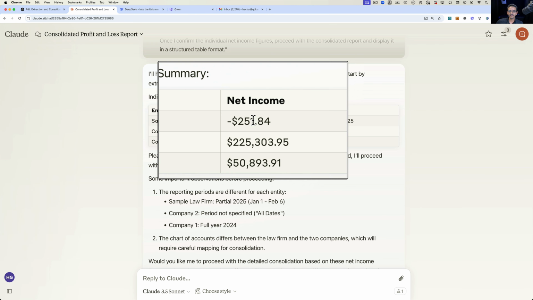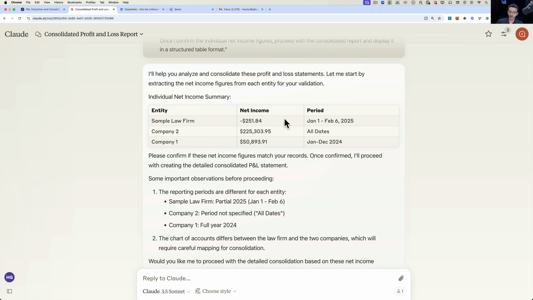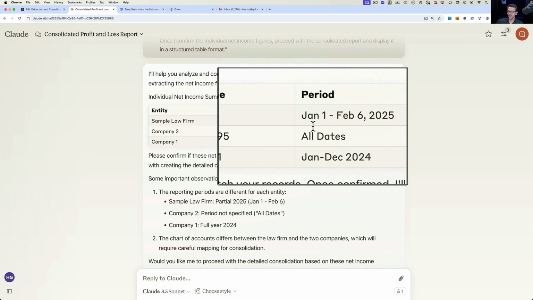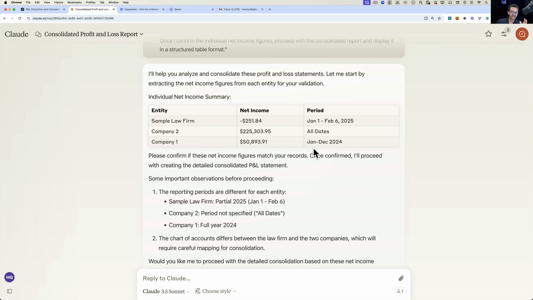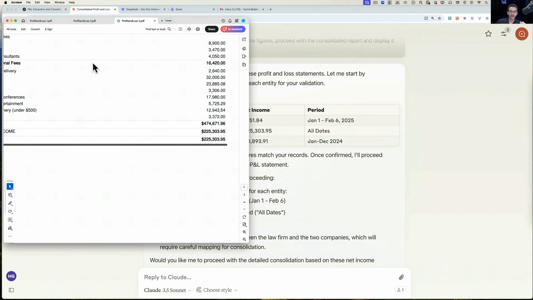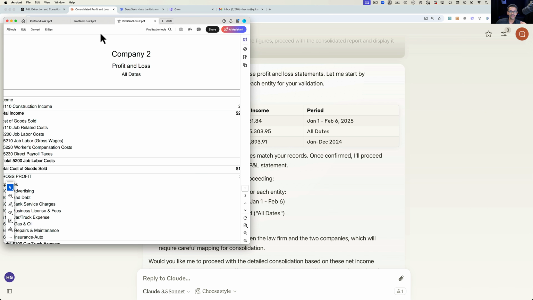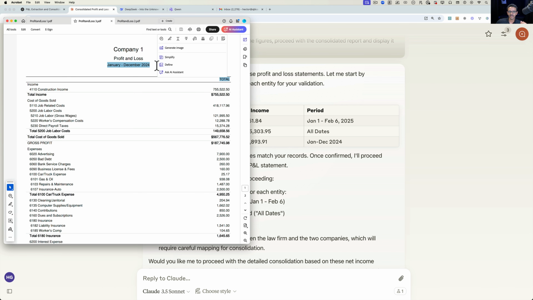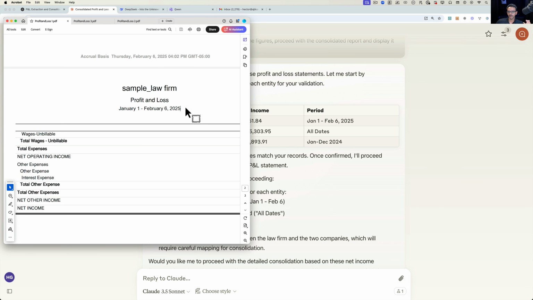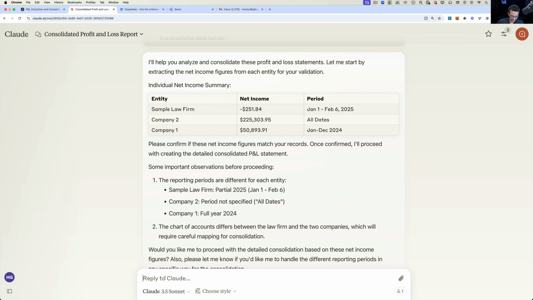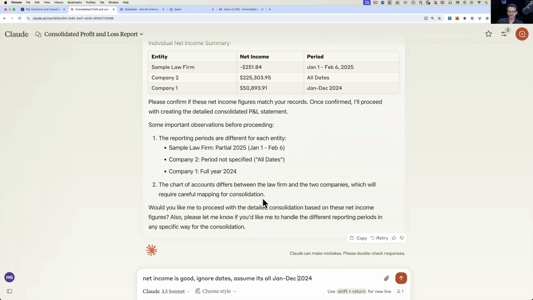So Claude did detect the correct income accounts, but it also detected that the periods were different. So interestingly enough, ChatGPT didn't immediately detect that, hey, your reports are actually kind of wacky, right? You're consolidating something that says January to December 24 and something that says something about 25. So I'm just going to tell it, net income is good and ignore dates, assume it's all 2024. Okay, let's do Jan to December 2024. So these are essentially the 2 things that it's asking me to check.